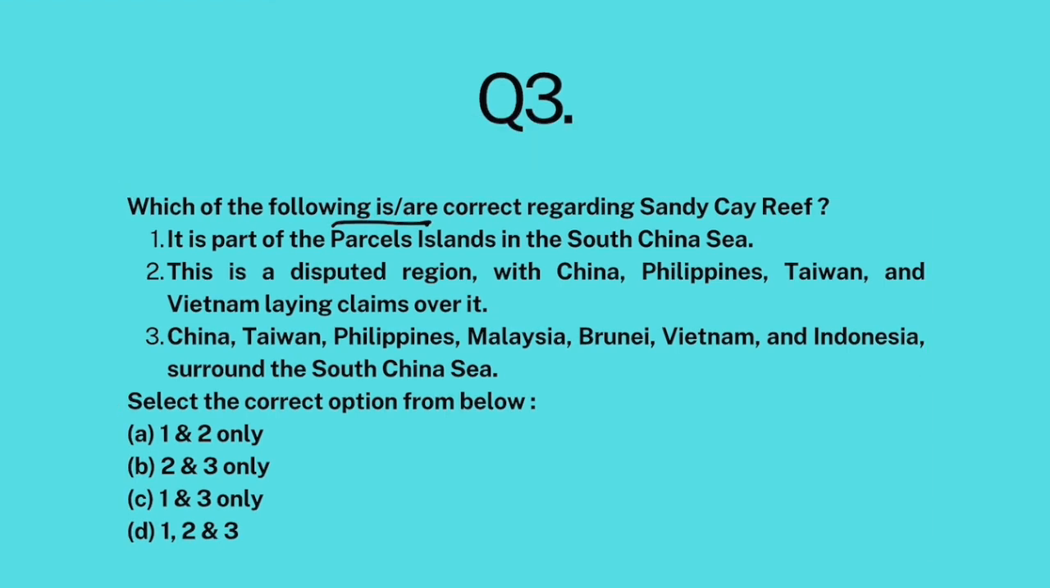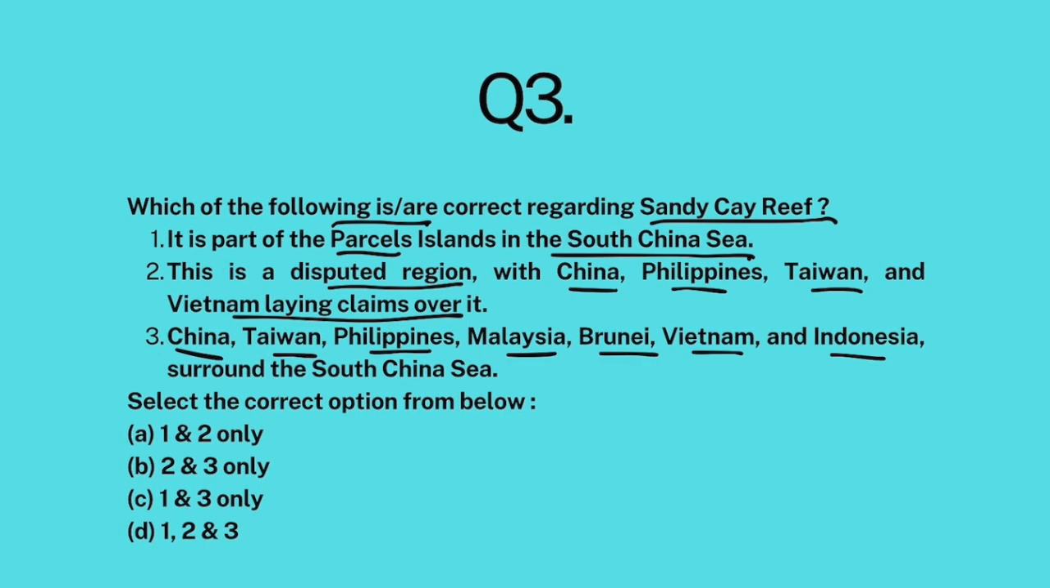Question number 3. Which of the following are correct regarding Sandy Cay Reef? It is part of Parcels Islands in the South China Sea. This is a disputed region with China, Philippines, Taiwan, and Vietnam laying claims over it. China, Taiwan, Philippines, Malaysia, Brunei, Vietnam, Indonesia surround the South China Sea. Look, the thing is that the South China Sea is a disputed region.